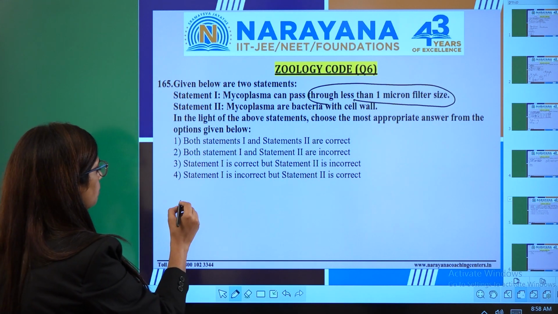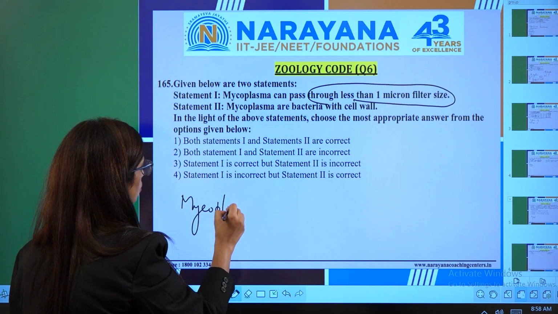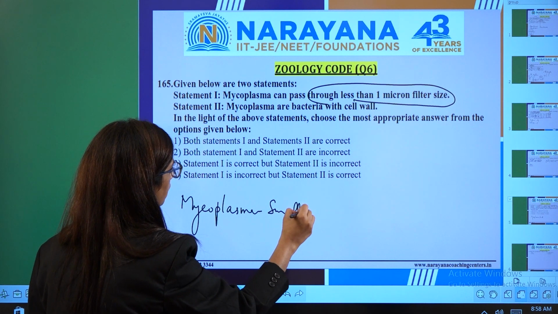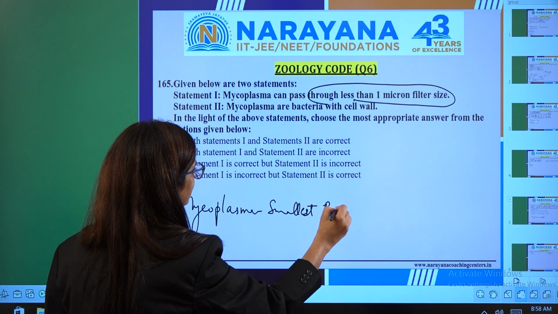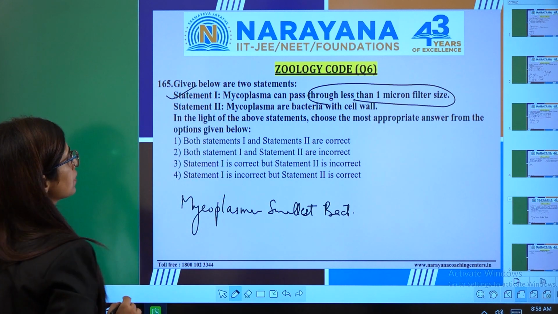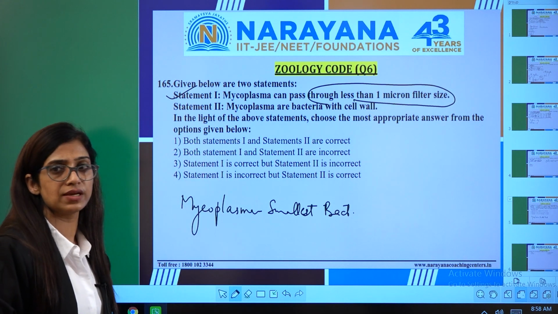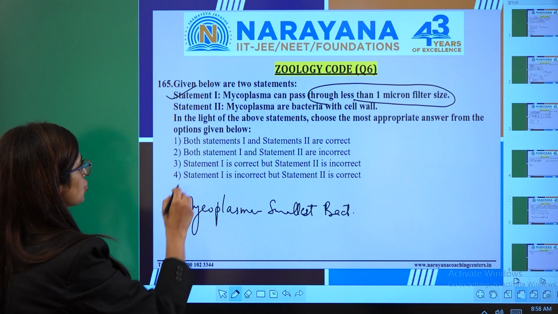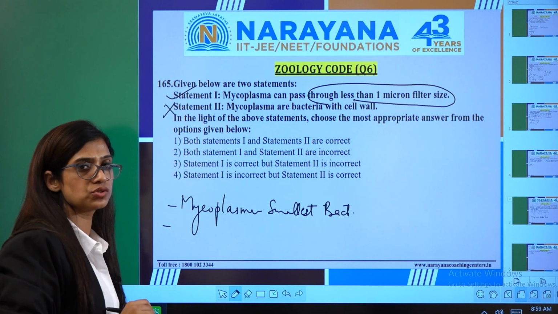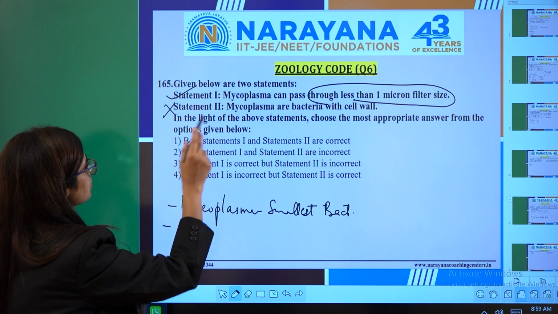But we know mycoplasma is the smallest bacteria, so it can pass through this filter. So this statement is right. Now the second statement, mycoplasma are bacteria with a cell wall, which is wrong because mycoplasma is the only bacteria which does not have any cell wall. So the second statement is wrong.